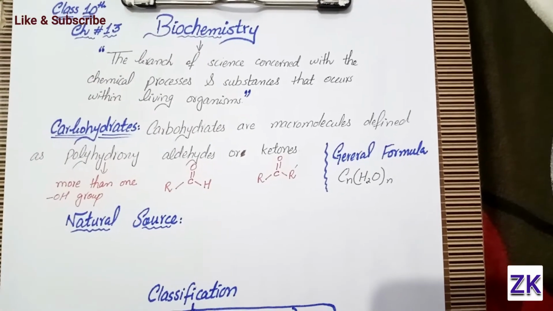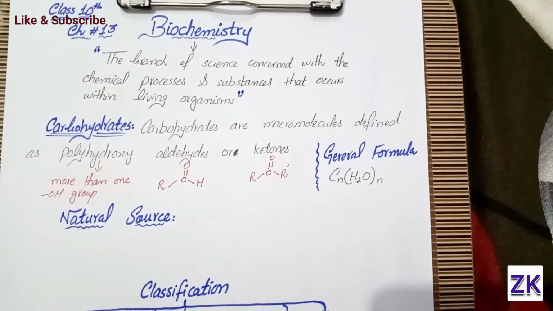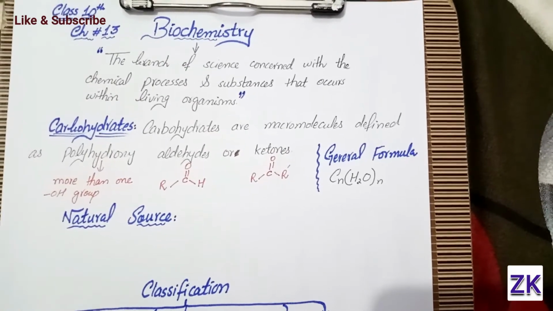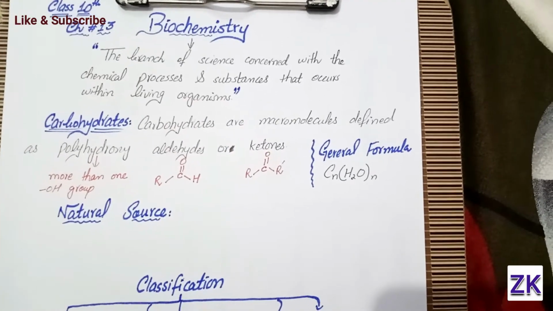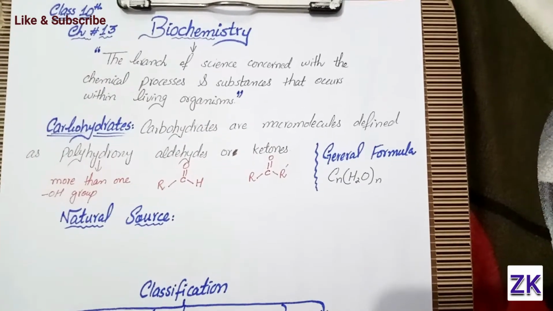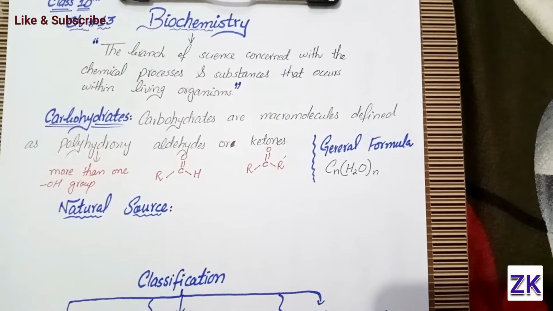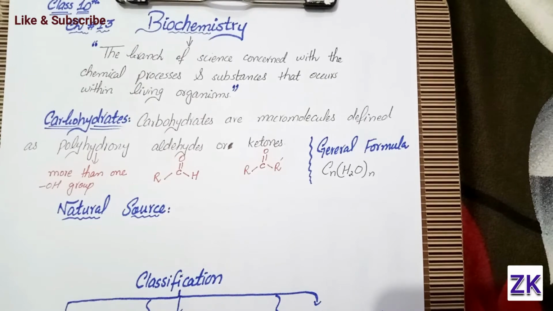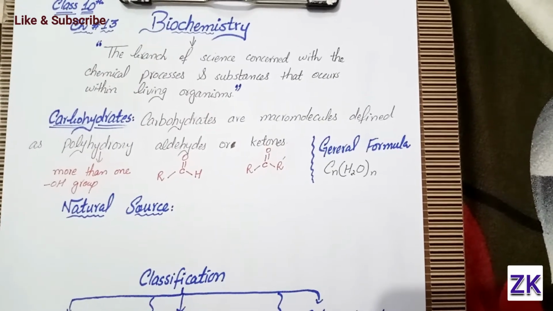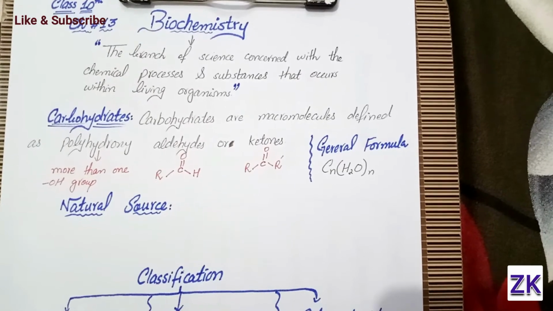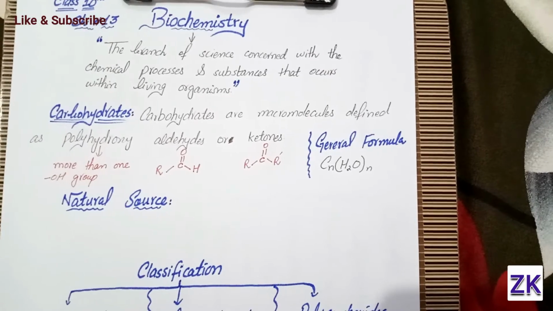So today we are here to discuss another topic from chapter number 13, Biochemistry of class 10th. First of all, let's see what is biochemistry. Biochemistry is a branch of science concerned with the chemical processes and substances that occur within living organisms.